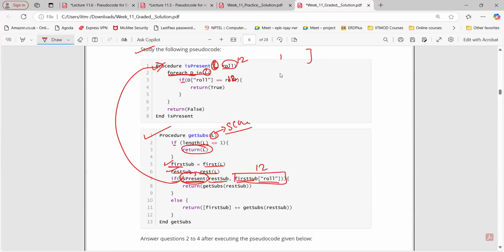So when we call this particular procedure, we are taking this as an input, right? So instead of roll, we have 12 here, right? Yes, sir. Got it, sir.